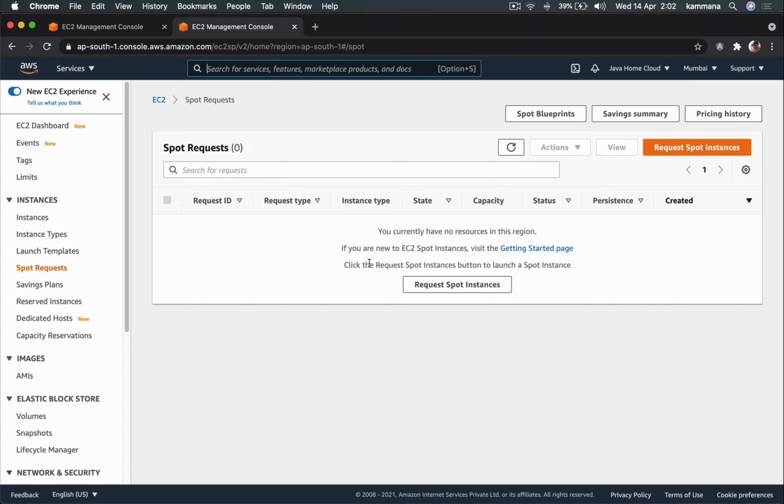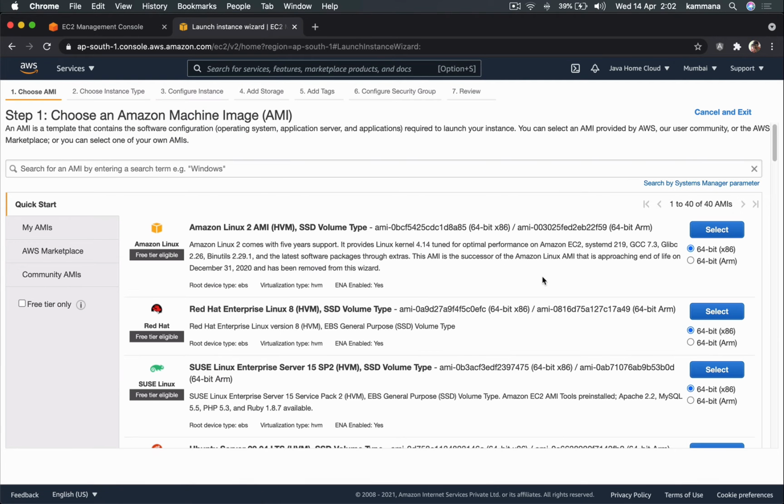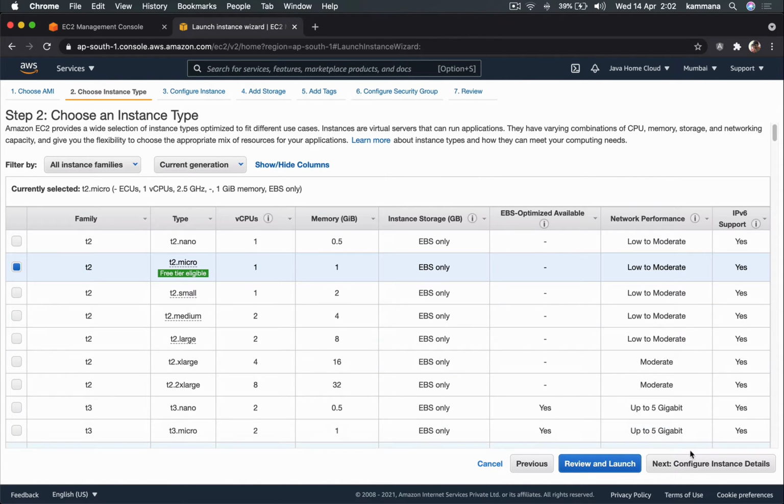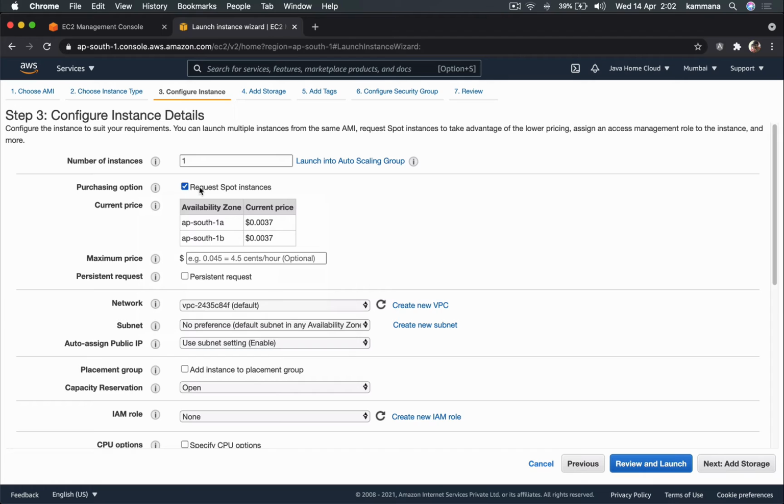The downside is, when you go and purchase a spot instance like this, launch instance, AMI, any instance type, purchase option. When you go and purchase a spot instance, there is a spot price. Okay, so that is dynamic. The current spot price is $0.0037. I can set my maximum price. So this is the current spot price. Over time, based on the demand, the spot price can go up or down.